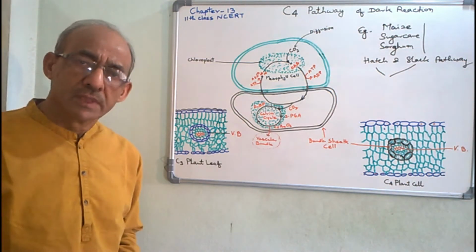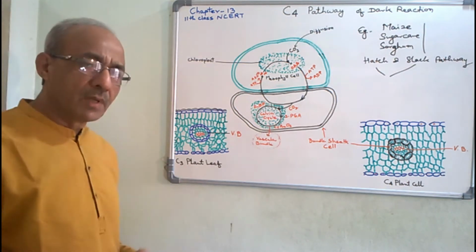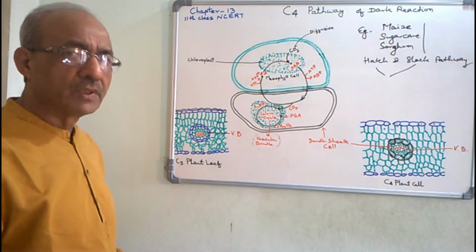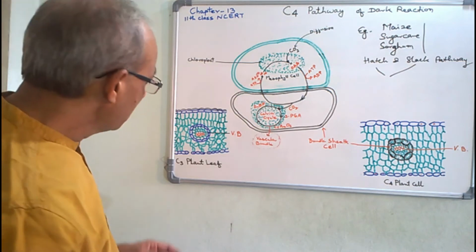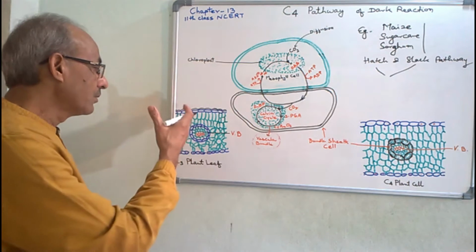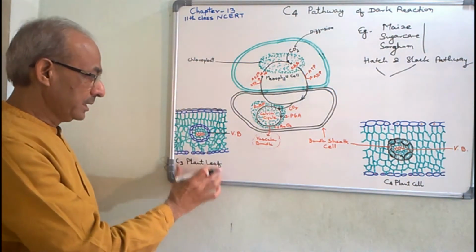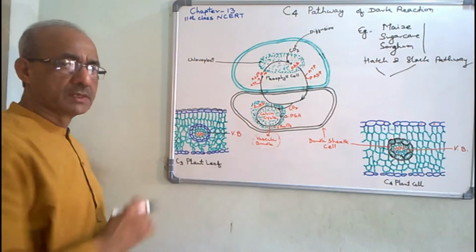And during those sessions, we have already seen that in C3 plants, biosynthesis of carbohydrates, that is the dark reaction or Calvin cycle, occurs in the stroma of chloroplasts, which are found in mesophyll cells. See the anatomy of the leaf of a C3 plant here, in mesophyll cells.